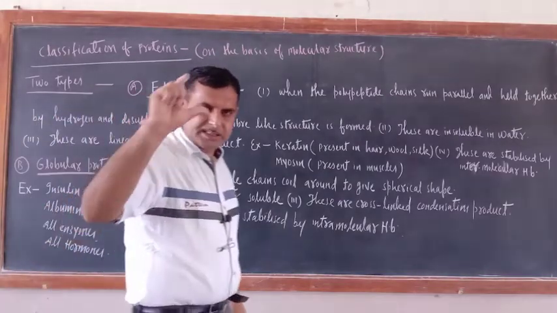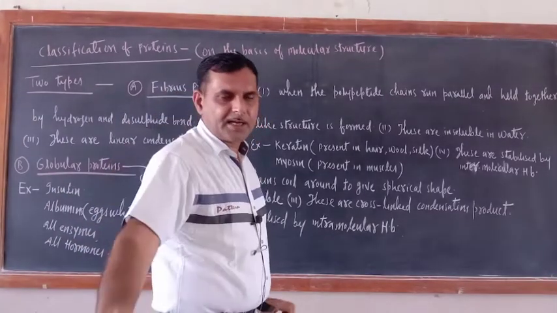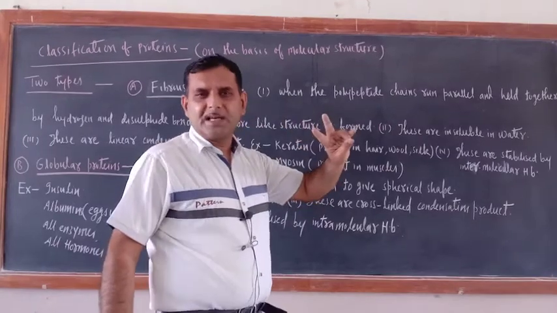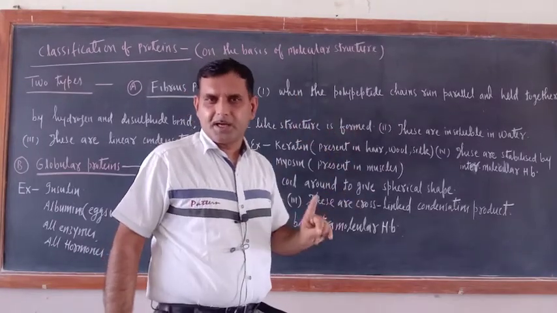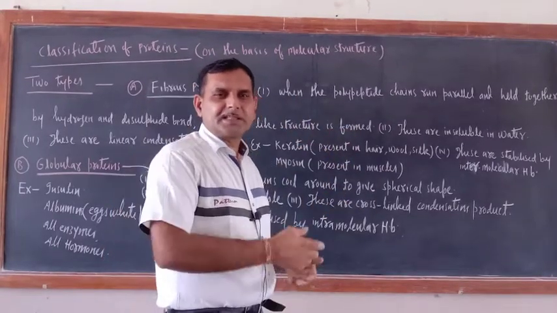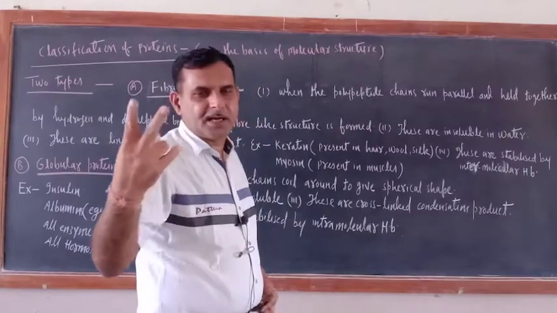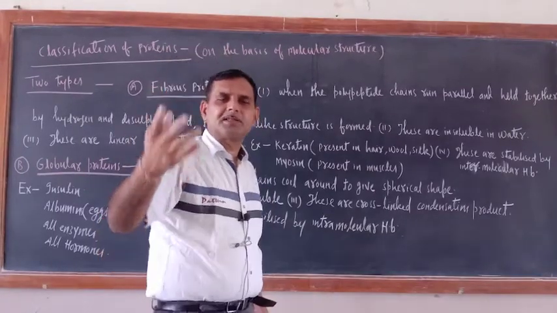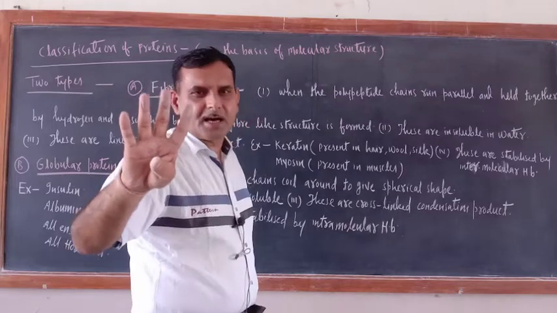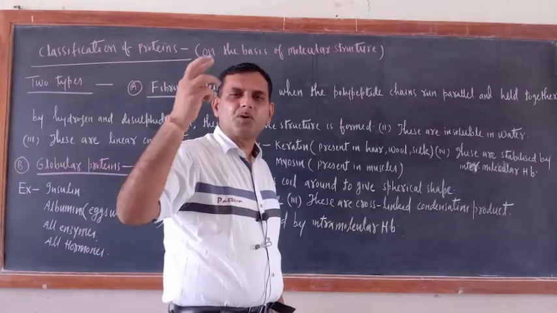In the studies, the crux of the matter is, if 2 amino acids are there, then 1 peptide linkage. If 3 amino acids are there, then 2 peptide linkages. If 4 amino acids are there, then peptide linkage would be 3.